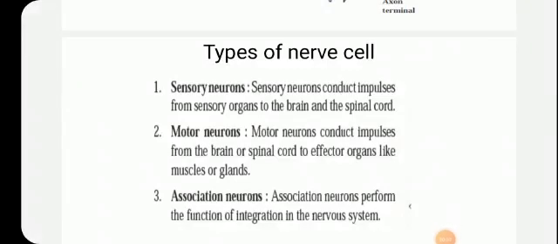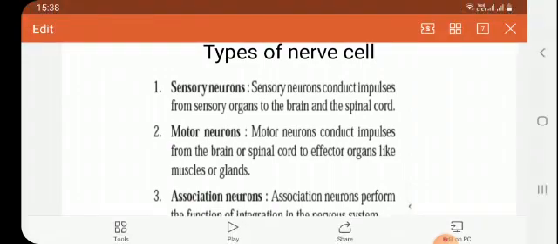Children, you studied the structure of nerve cell. You came to know that nerve cell is a complex structure. It carries the message from our organs or from the part of our body, especially the skin, which is very sensitive, and then gives it to our brain, and then again the message is brought from brain to the cell.